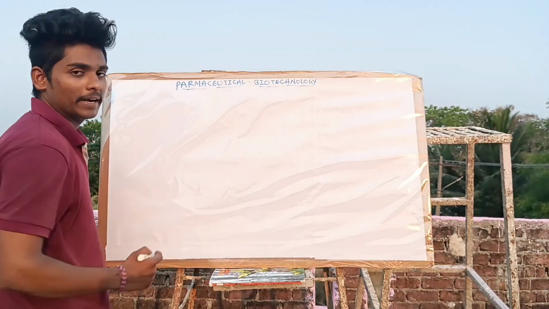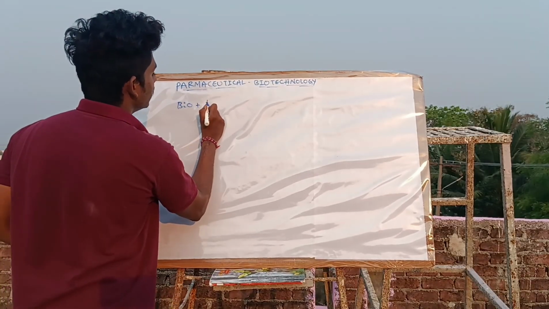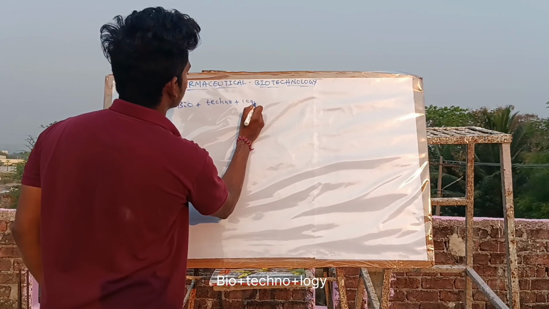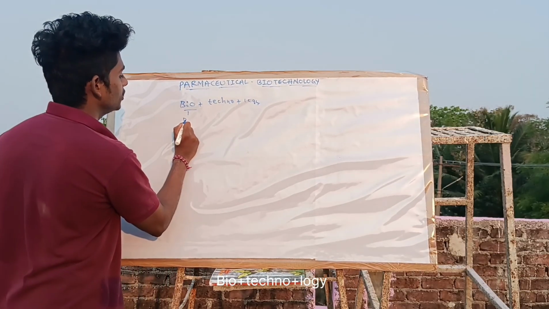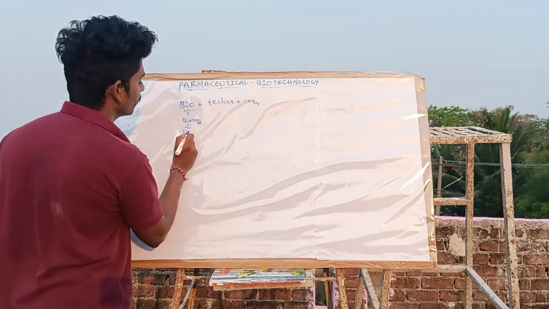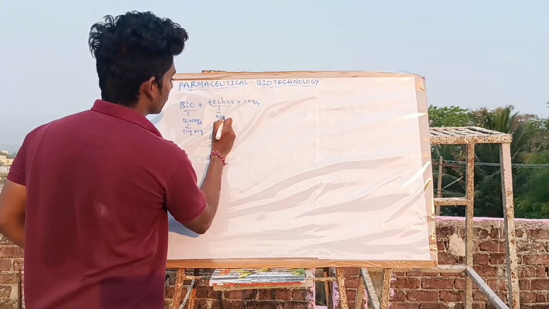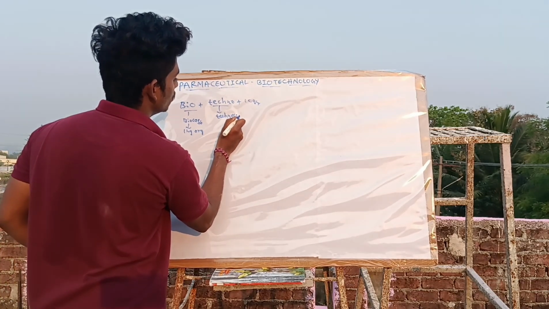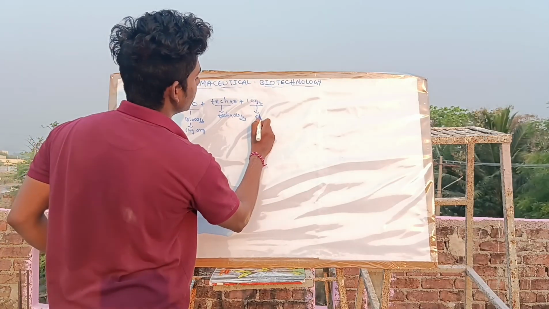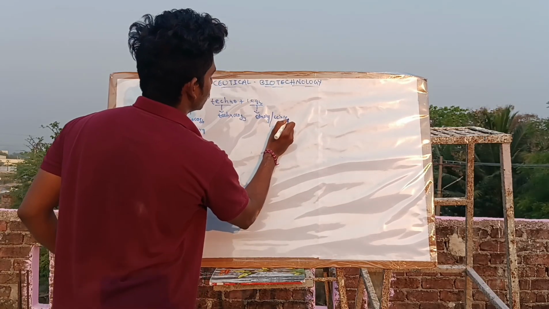First, biotechnology. Biotechnology is subdivided into three words: bio, techno, and logy. What is bio? Bio means biology or living organism. Technology. Logy means study or science.